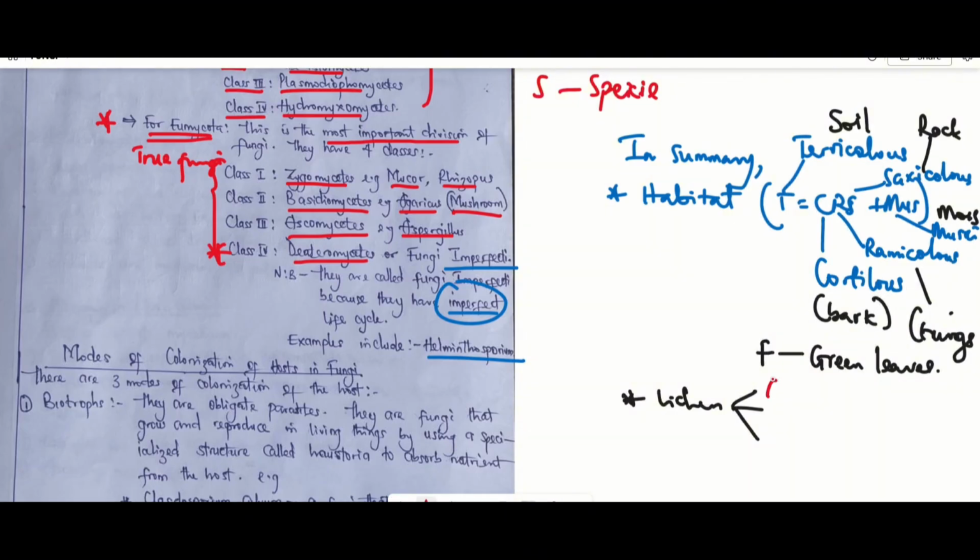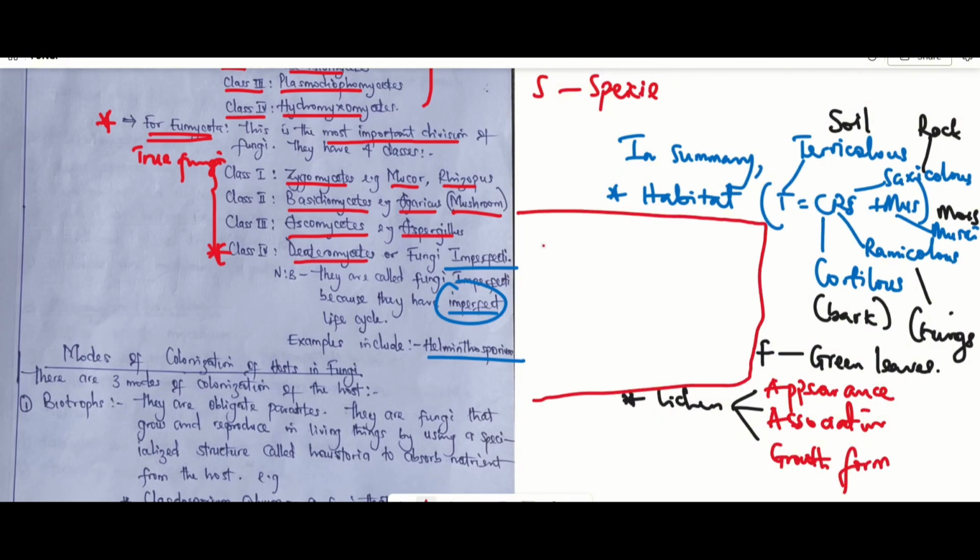The classification based on their appearance. We talked about the classification based on their association with fungi. And lastly, we talked about their growth form. And lastly, we talked about the taxonomy. And for the taxonomy, we have K-P-C-O-F-G-S. So K is telling us kingdom, and we said that the kingdom we're dealing with currently is fungi.